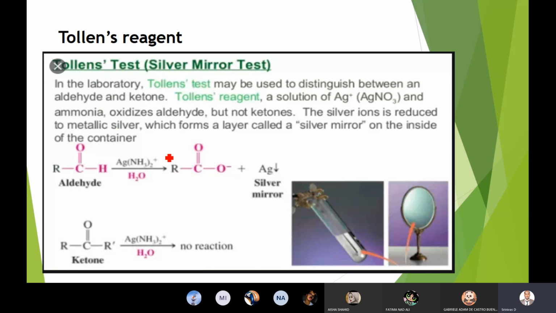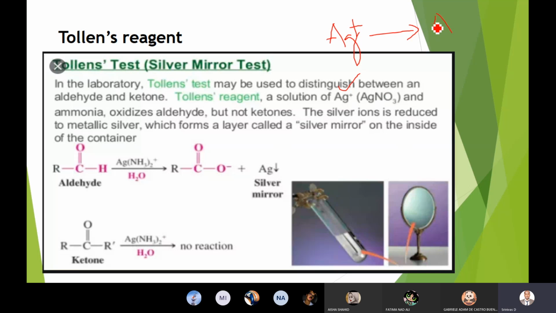You need not worry about the mechanism of what's happening. Only your aldehyde, which is acting as a reducing agent, will reduce silver to metallic silver. Reducing means it has to be oxidized itself. What is the oxidation number of silver in silver nitrate here? It's given here. It's +1. Ag+ converts to Ag.